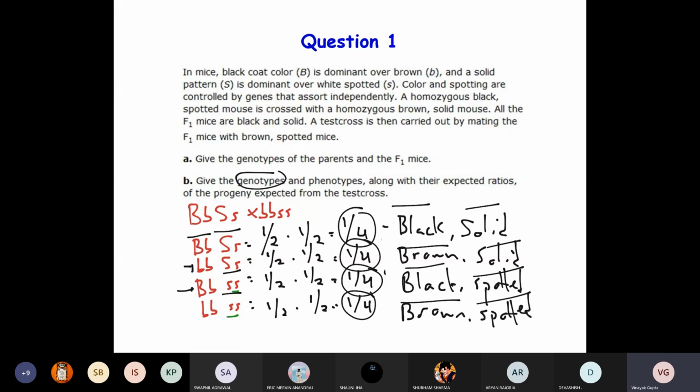So that's why 4 by 16, that means 1 by 4, because you are getting 4 plants in each category. That means finally the phenotypic ratio is going to be 1:1:1:1. Any doubt now in this question? No, sir.